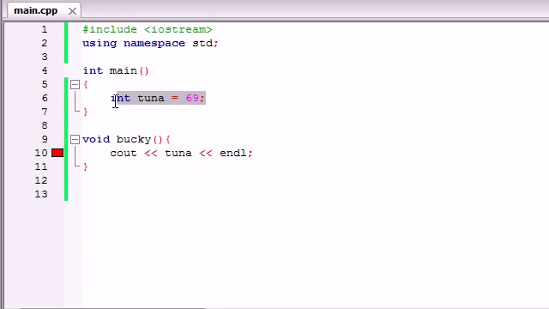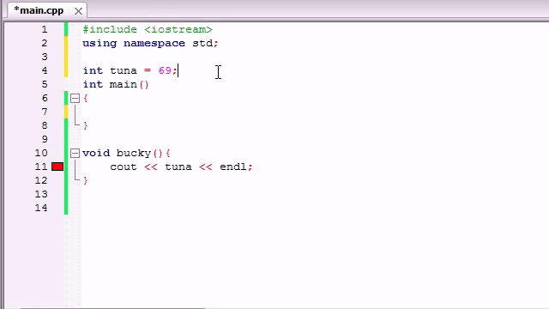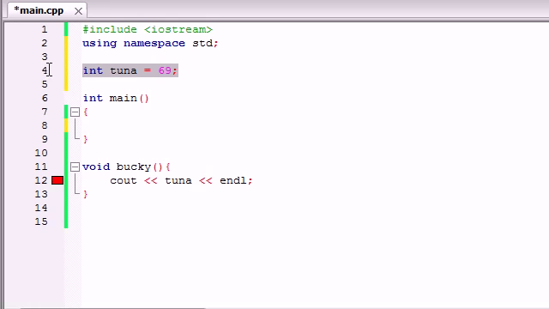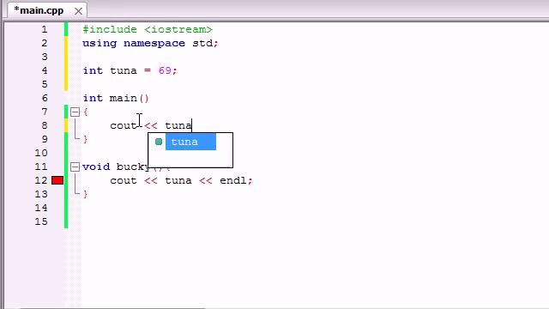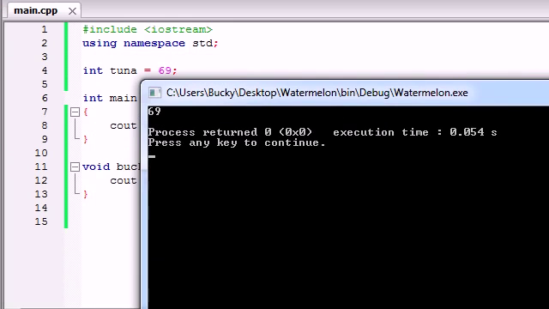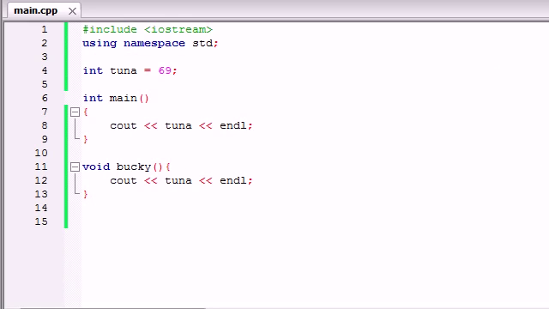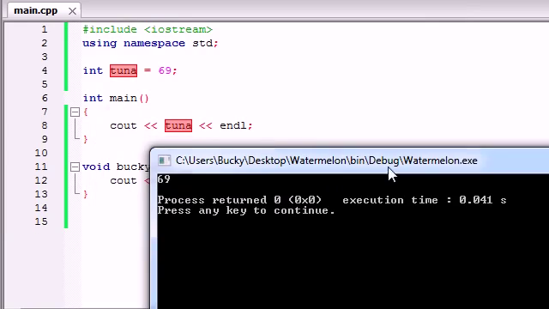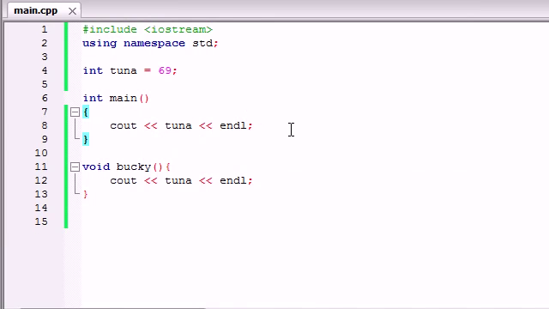So that's why people typically like to use variables and declare them outside all of the functions, because whenever you make a variable outside the function, then every single function in your program is going to have access to that. So say for example, main wanted to print out tuna and Bucky wanted to print out tuna. Well, you can go ahead and run this program right now and check it out. Both functions are going to print out tuna just fine. So the reason Bucky didn't print it out and you only saw tuna once was because we didn't call it anywhere. But anyways, that's what the scope of variables is.